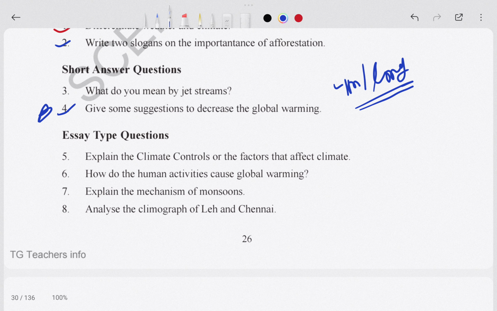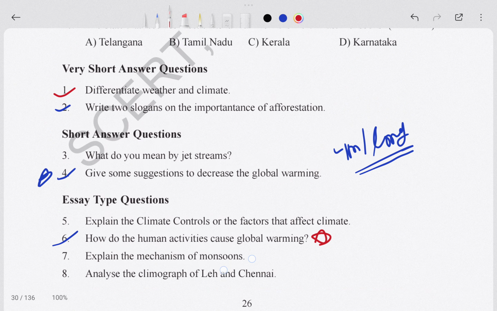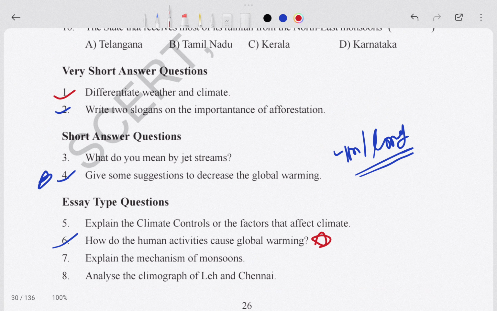Explain the climate controls of the forest and its effect on climate. How do human activities cause global warming? This is also important, remember this one. Explain the mechanism. Analyze the climatograph of Leh and Chennai. These 4 questions are important in this chapter.